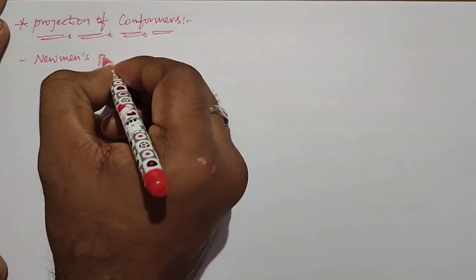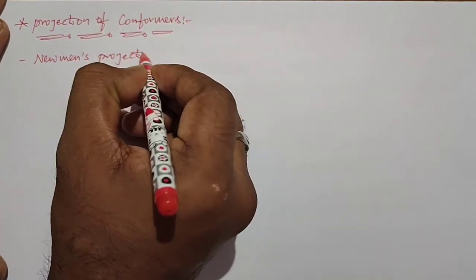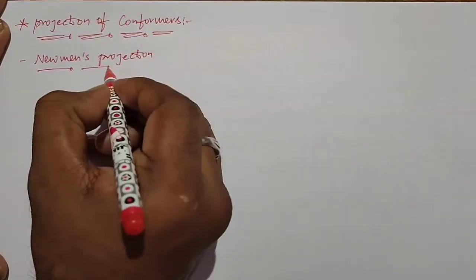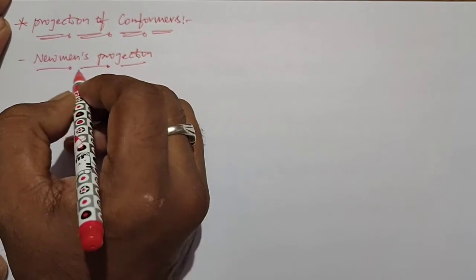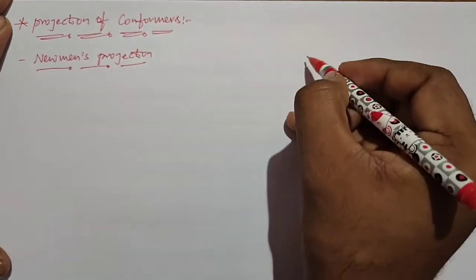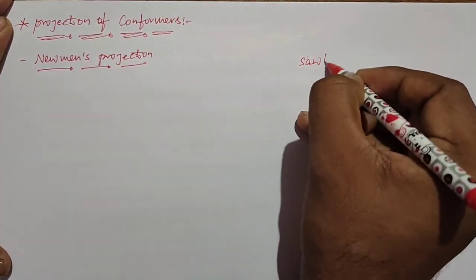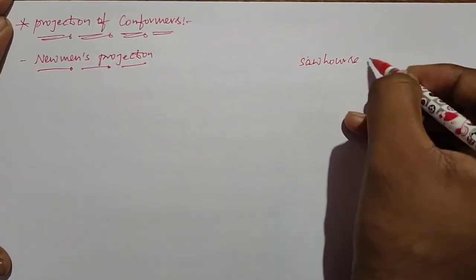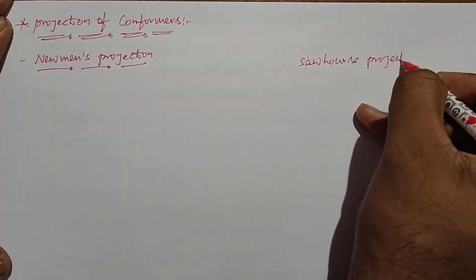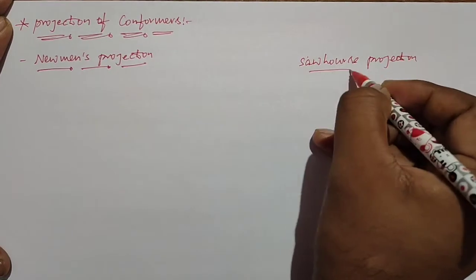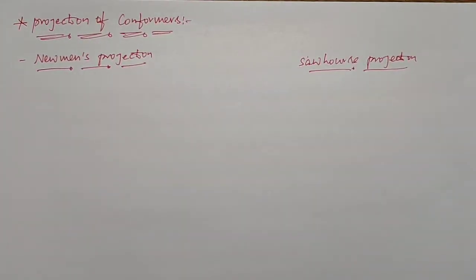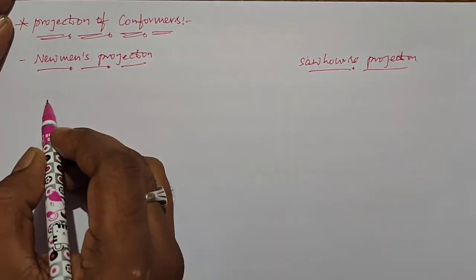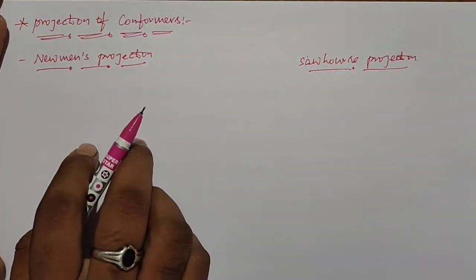Conformational isomers are shown by both Newman's projection and Sawhorse projection. I will show Newman's projection and Sawhorse projection for the ethane molecule. Just a moment, I will draw the structures. In Newman's projection of ethane we have two carbons.